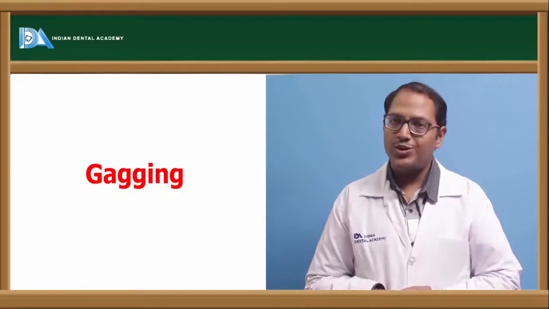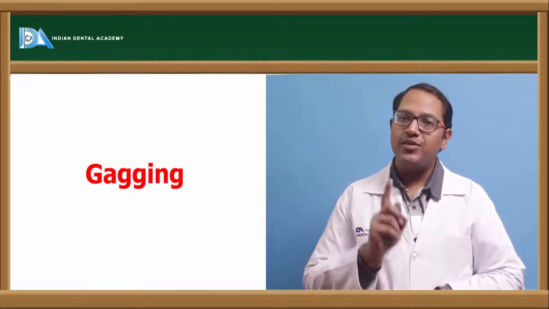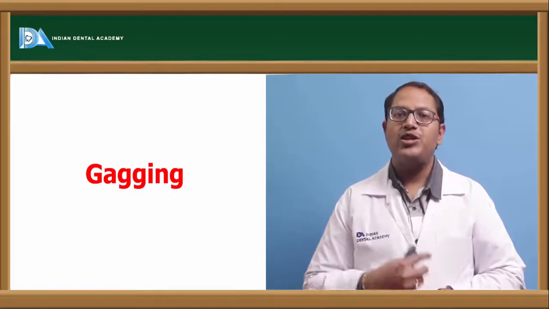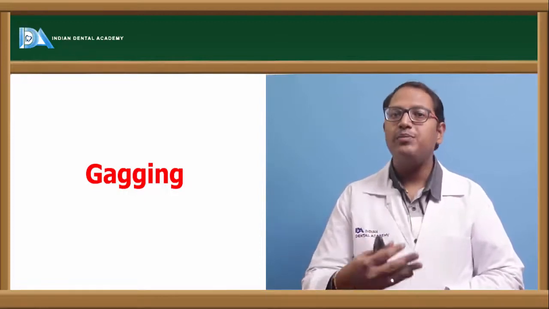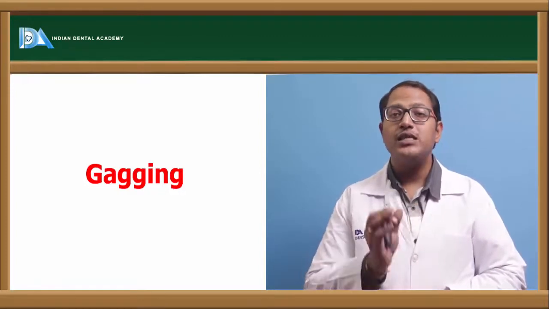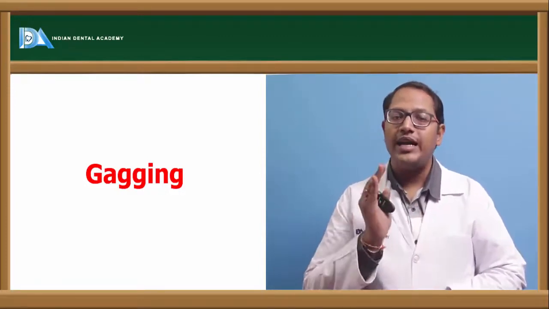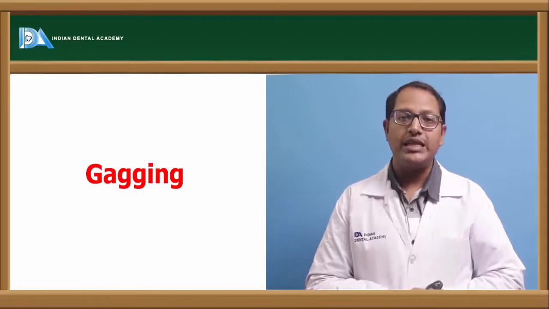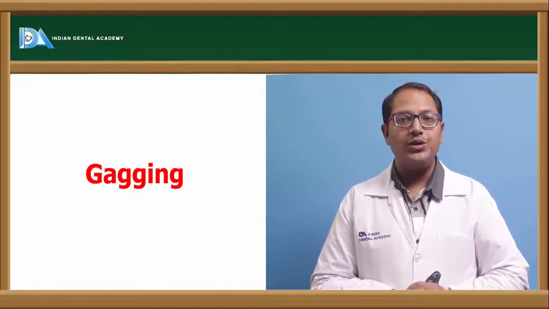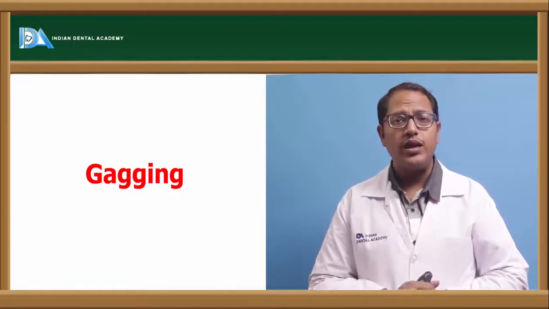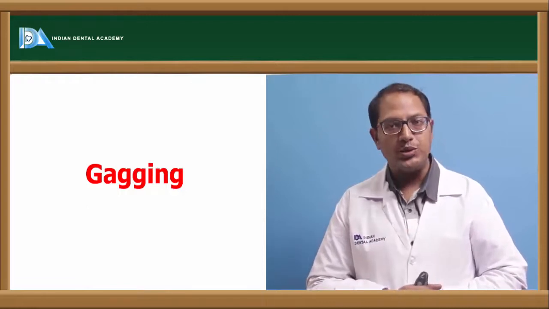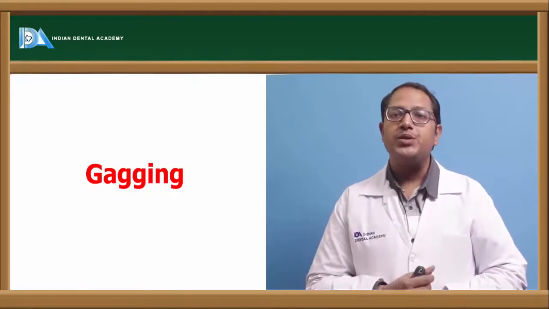And how are we supposed to do that? We will understand this in the very first step when we are making the primary impression. While we are making the primary impression, the patient starts gagging. In subsequent appointments, if the patient has got gagging, first make the patient adapted to that particular material that is going to come into his or her mouth. That is acrylic. So how will we do that? Give an acrylic plate for some days to wear before you deliver the denture and place it in the patient's mouth. Also you can use a marble technique.